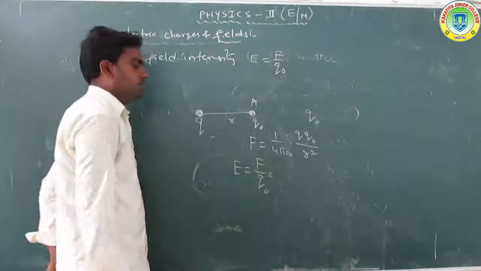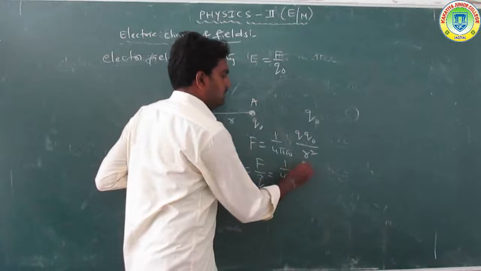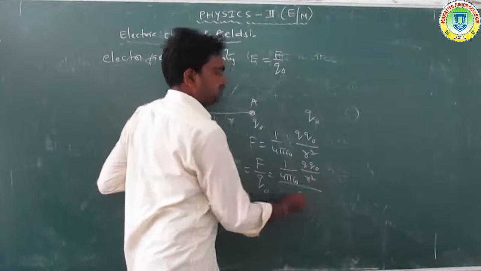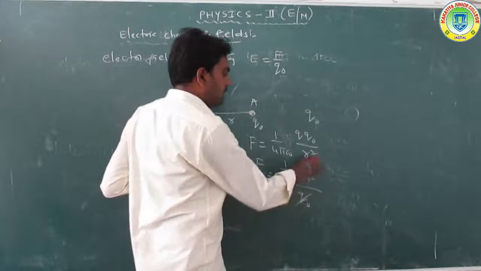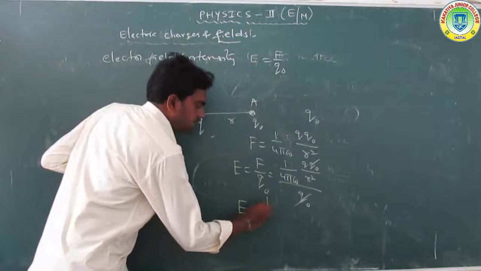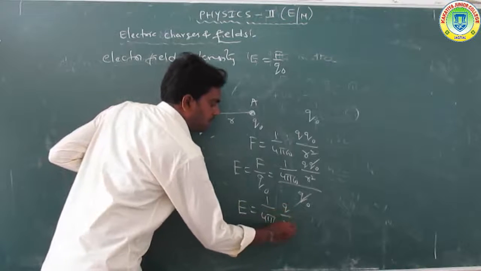Substituting the F value, 1 by 4 pi epsilon Q Q naught by R square by Q naught, the Q naught cancels. The remaining equation is electric field intensity E is equal to 1 by 4 pi epsilon Q by R square.